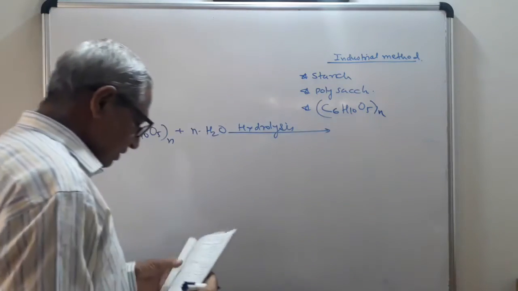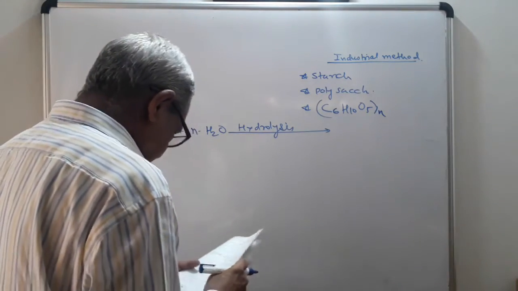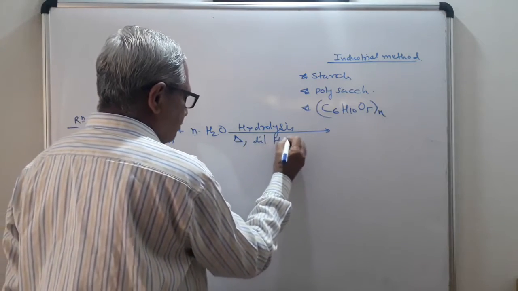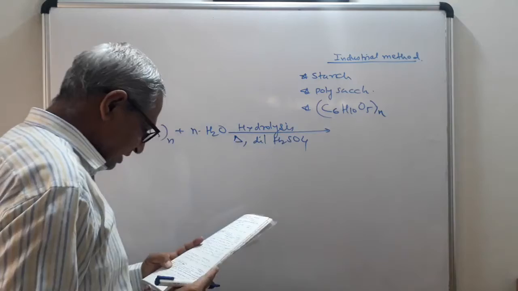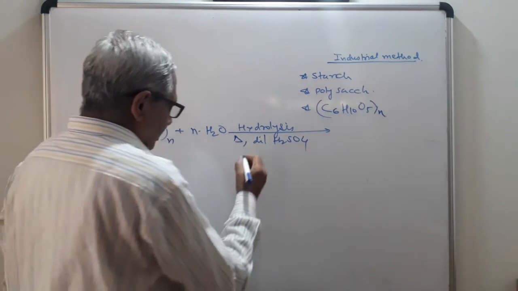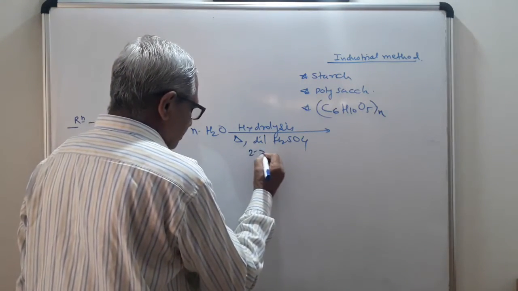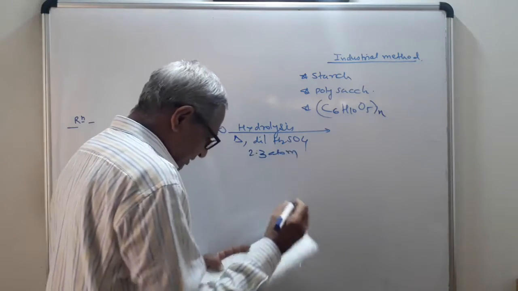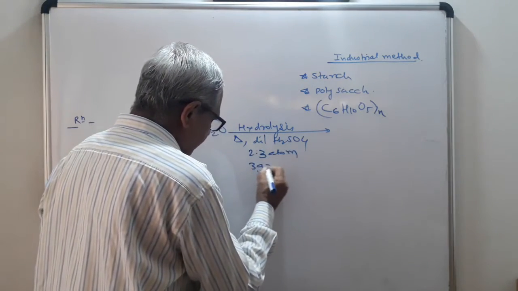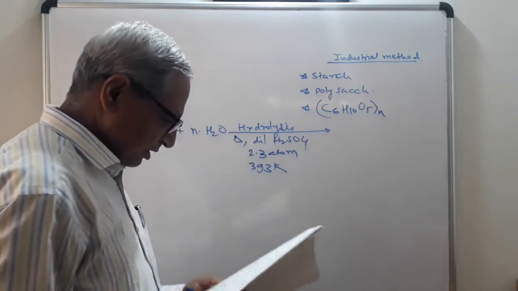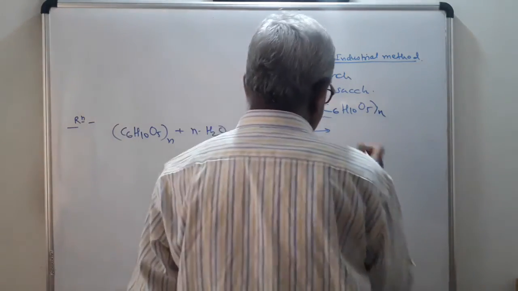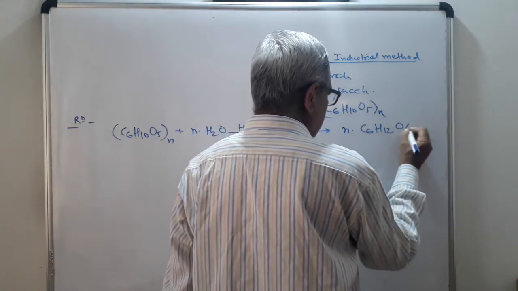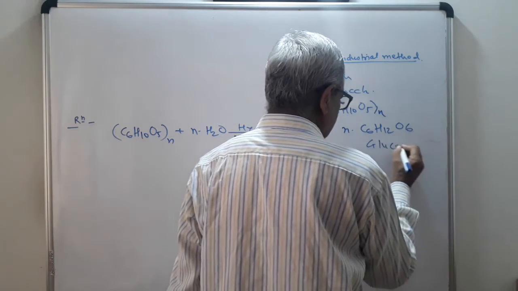It is carried out in presence of dilute H2SO4. Heating with dilute H2SO4 is known as acidic hydrolysis, at 2 to 3 atmospheric pressure and temperature 393 Kelvin. So you will get here n C6H12O6, glucose.